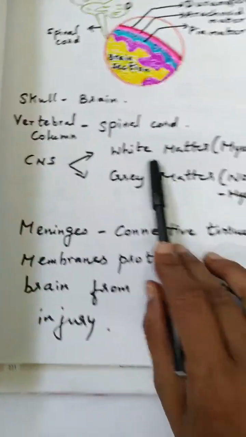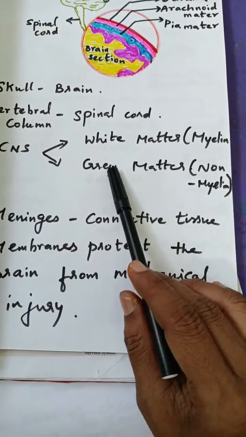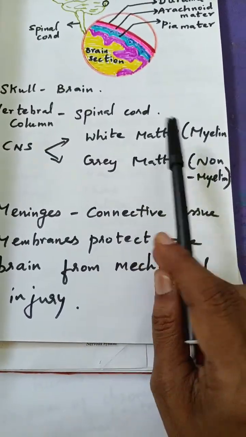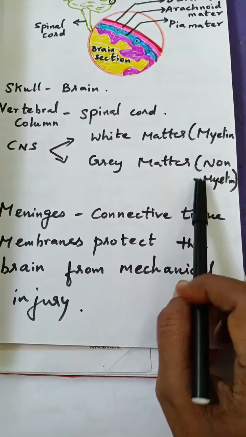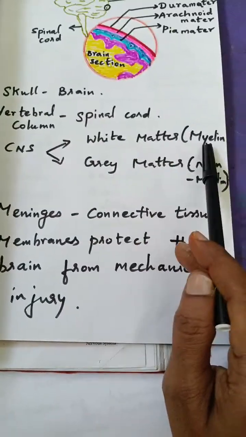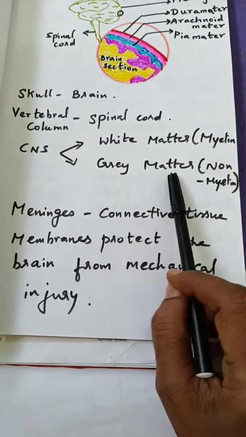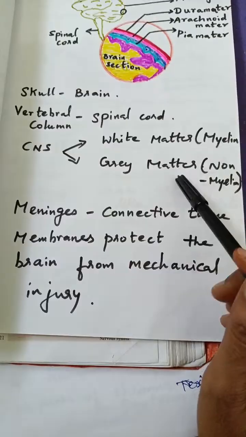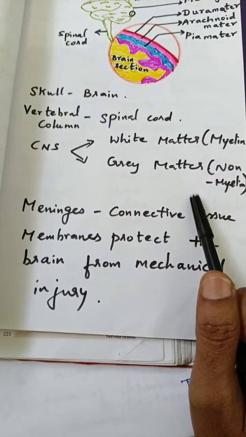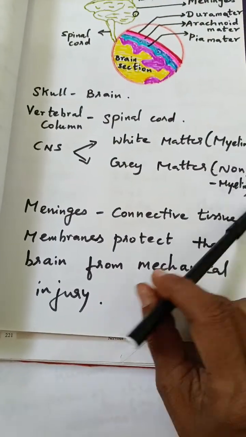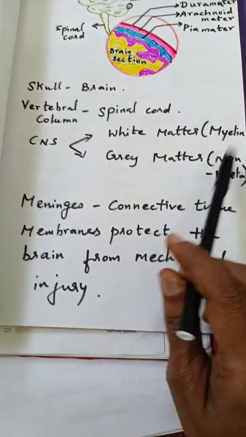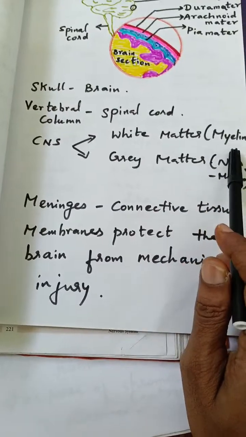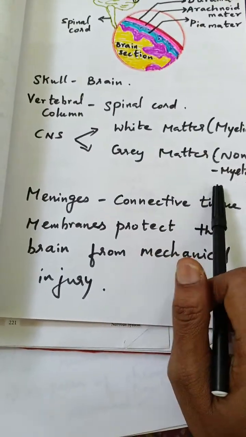And then next, in yesterday's class on neurons and types of nerve fibers, I told you there are two types of fibers. There are myelinated fibers and non-myelinated fibers, isn't it? So you have the white matter, that's the myelin sheath, and you have the non-myelin sheath matter, that's the gray matter. So the brain has two matters, white matter and gray matter. One is myelinated, and another one is non-myelinated. That's the difference. White matter is protected by the myelin sheath. Gray matter is not protected by the myelin sheath.